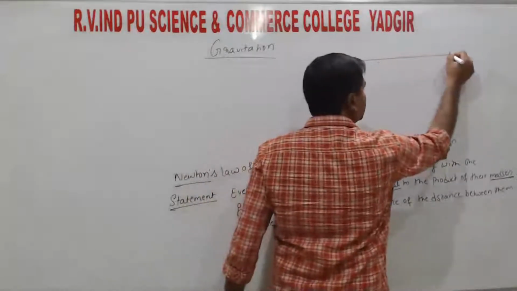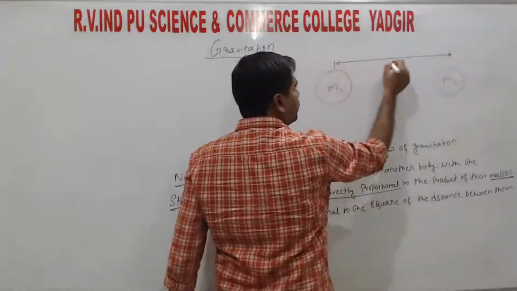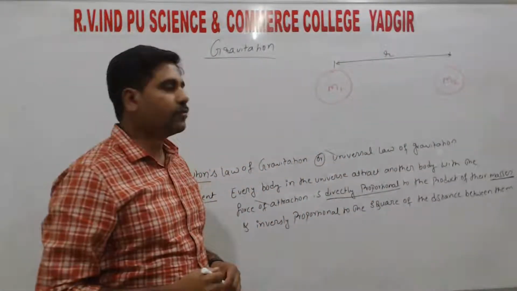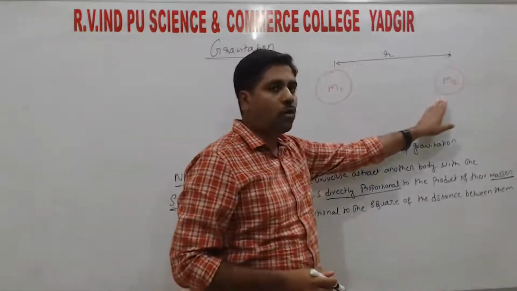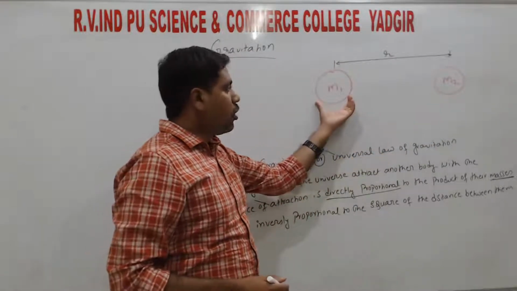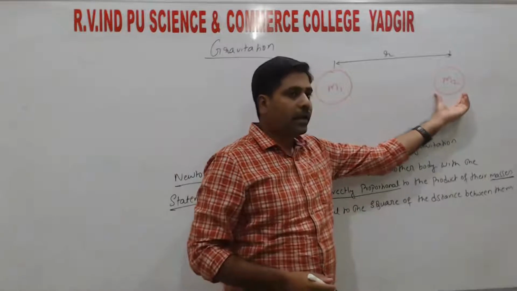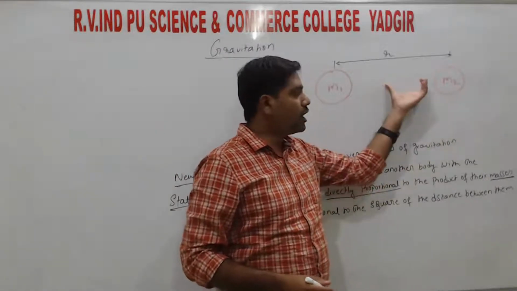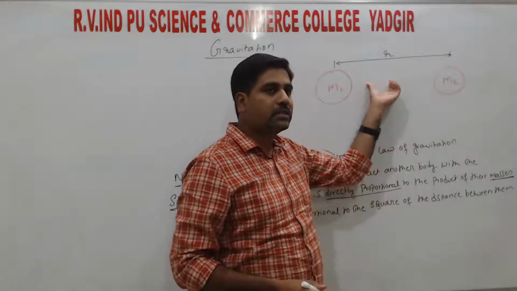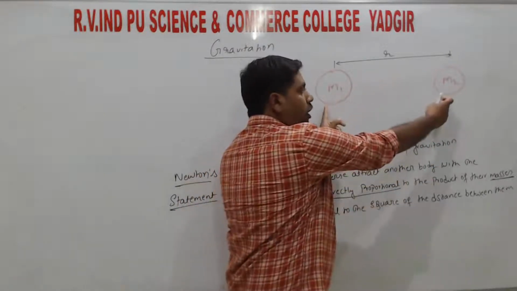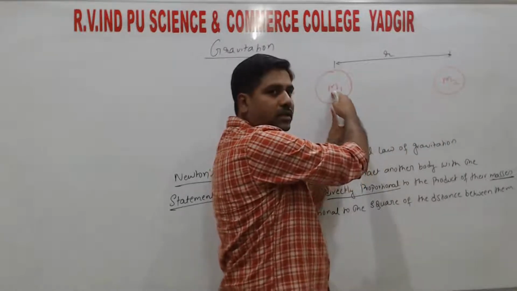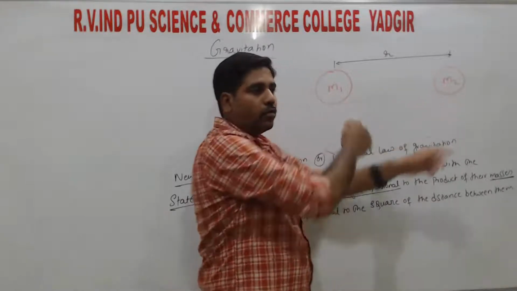Two objects, and the distance of separation we take as r, where r is the distance between the two objects. From the statement, object m1 attracts object m2, so there is a force of attraction between these two objects. That force of attraction is directly proportional to the product of their masses. Product is the multiplication of two masses, that is m1 and m2.